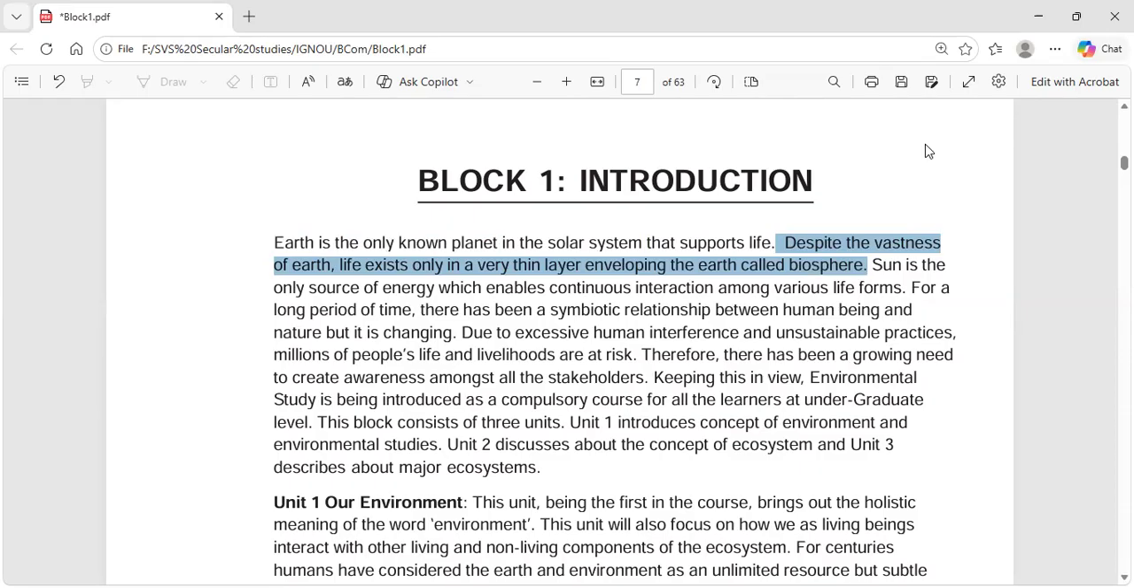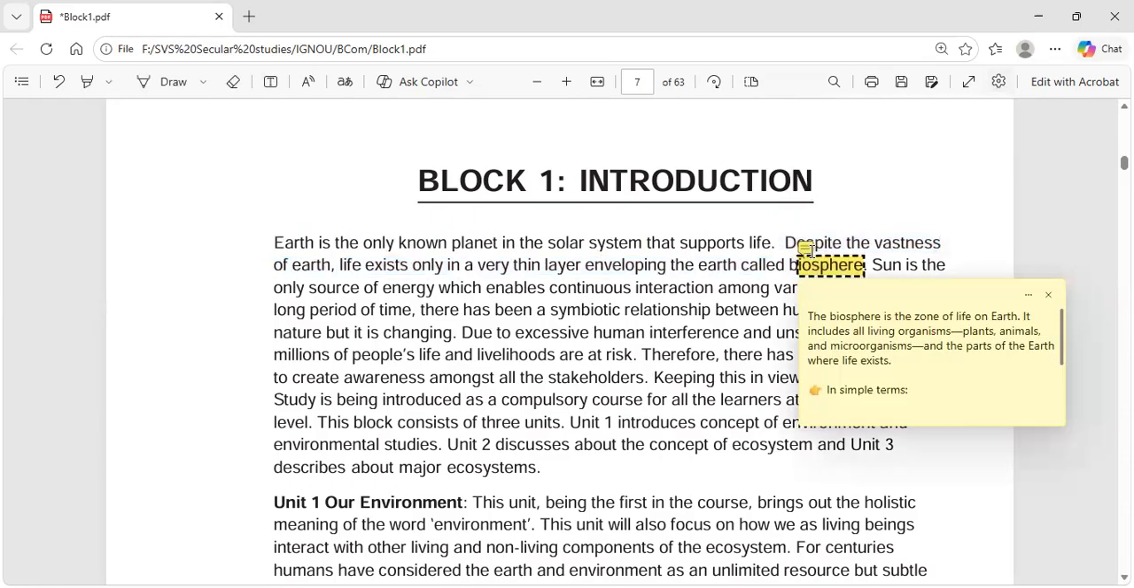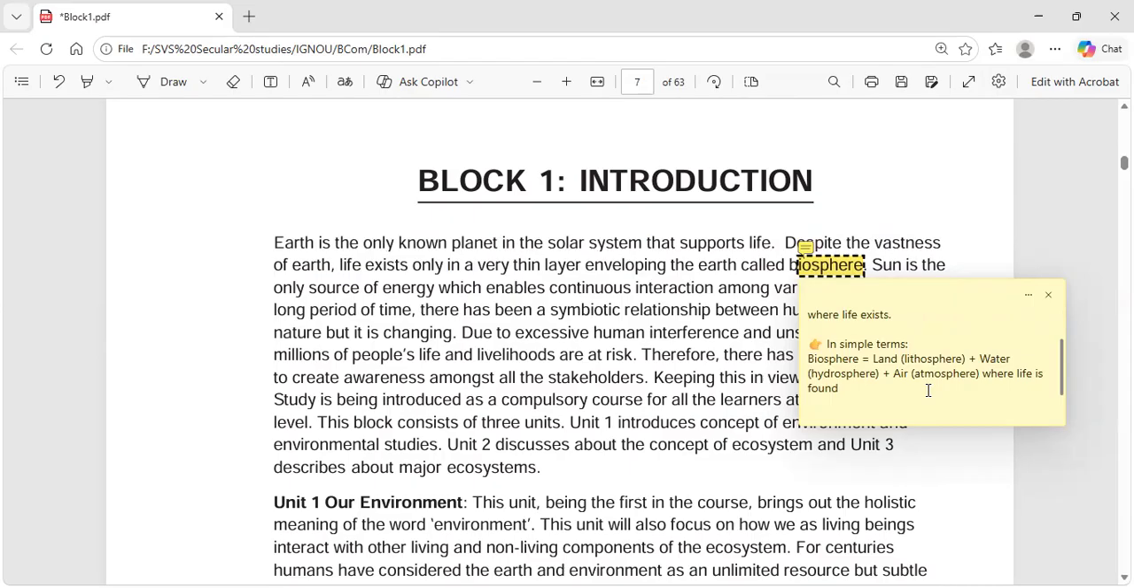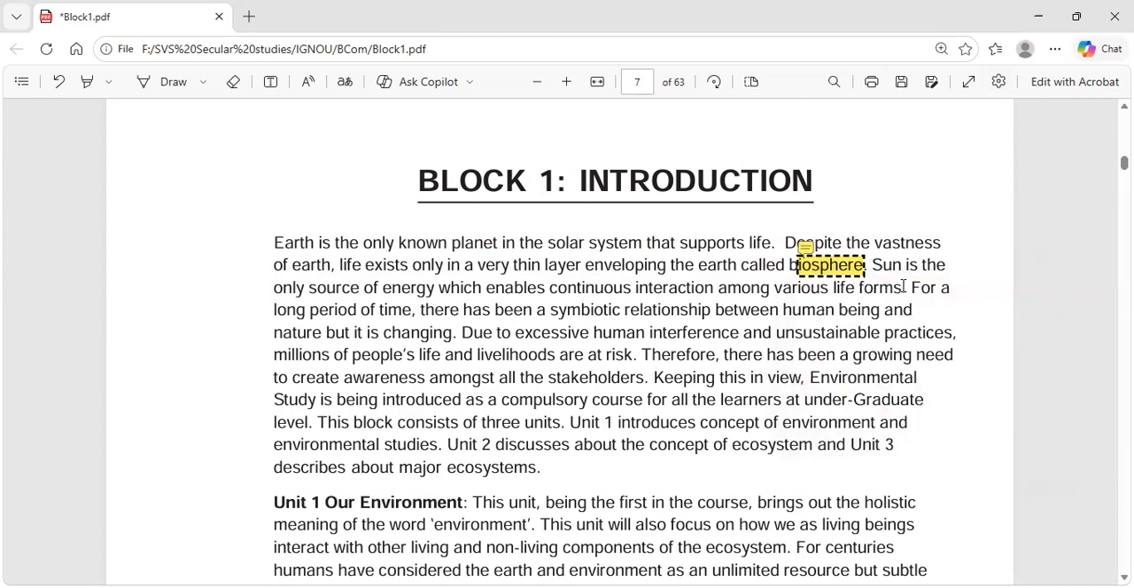life exists only in a very thin layer enveloping the earth called biosphere. So despite the vastness of earth, life exists only in a very thin layer enveloping the earth called biosphere. So what is biosphere? Biosphere means the zone of life on earth. It includes all living organisms, plants, animals, microorganisms, and the part of the earth where life exists. In simple terms, biosphere is land, that is lithosphere, water, hydrosphere, and air, atmosphere. These all combined together form the biosphere.